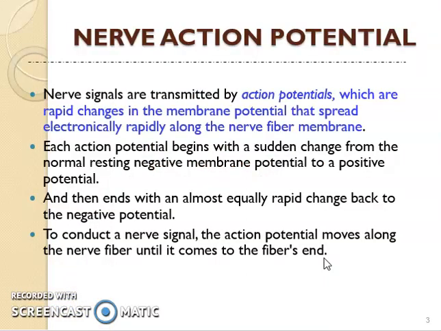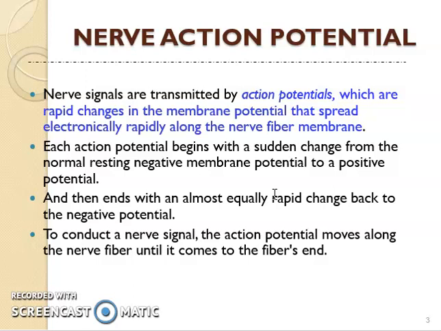So, the nerve action potential. Nerve signals are transmitted by what we call action potentials, which we define as rapid changes in the membrane potential that spread electronically and very rapidly along the nerve fiber membrane. So it means that the signal transfers from one part of the nerve fiber to another part and ultimately sends a signal to the next cell.